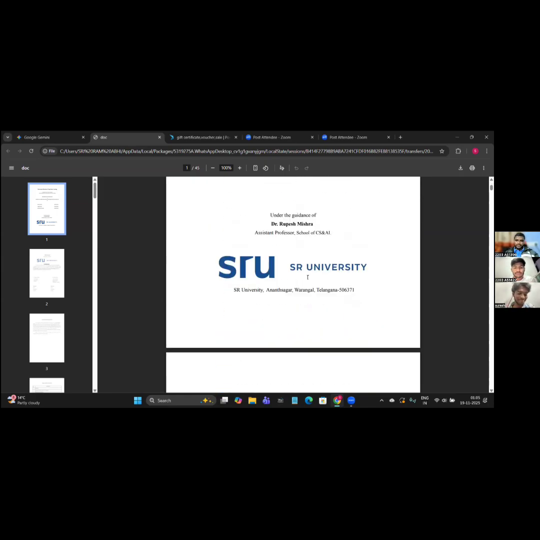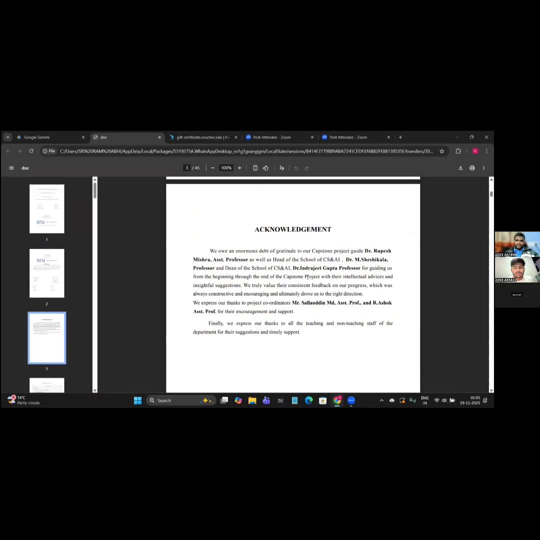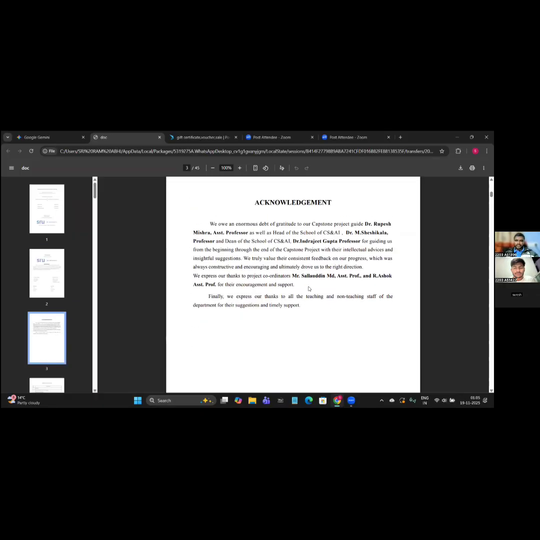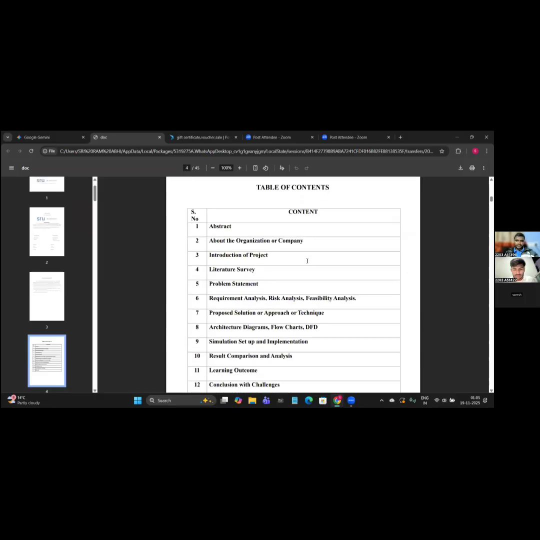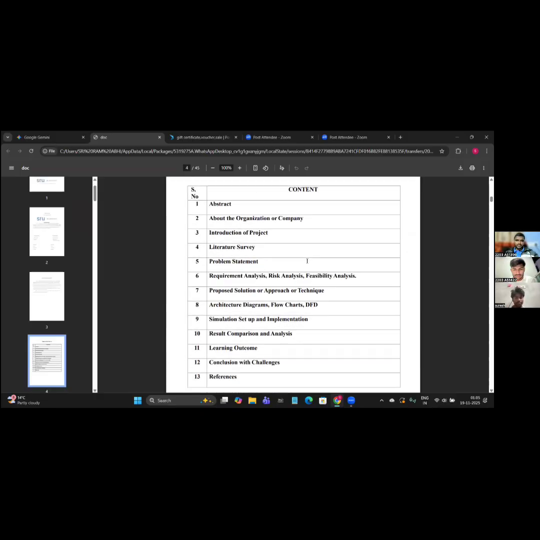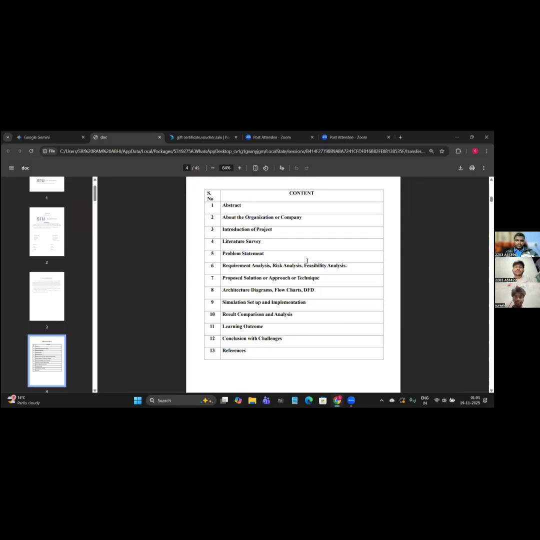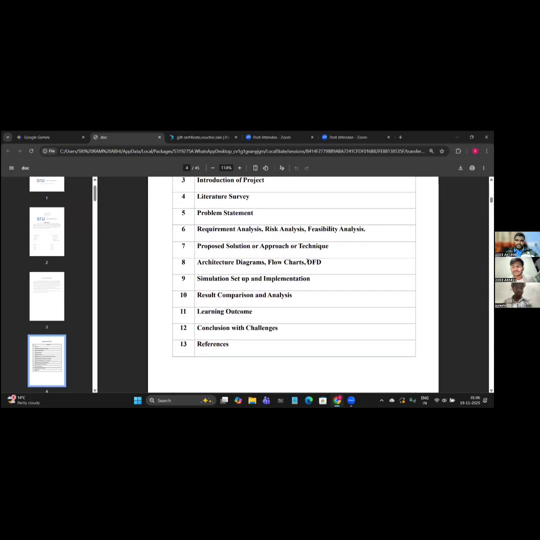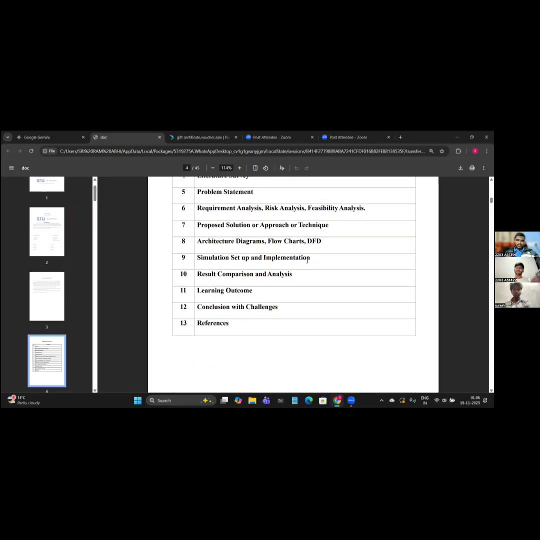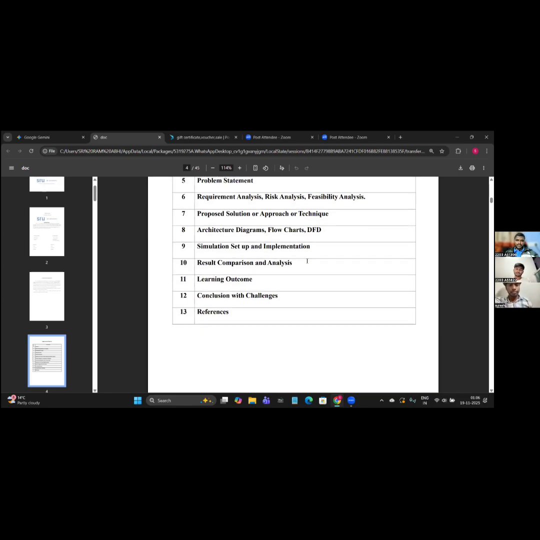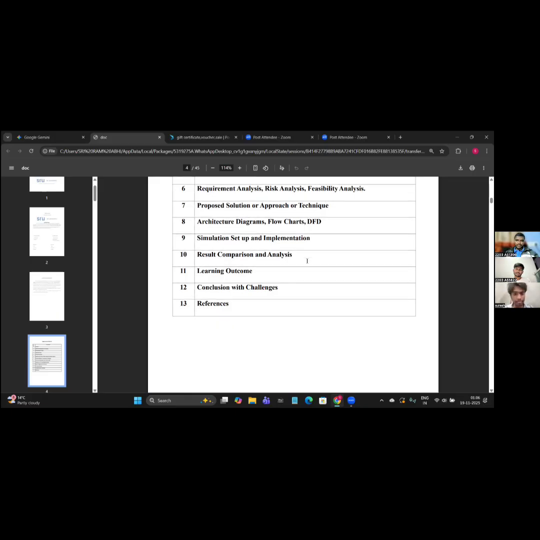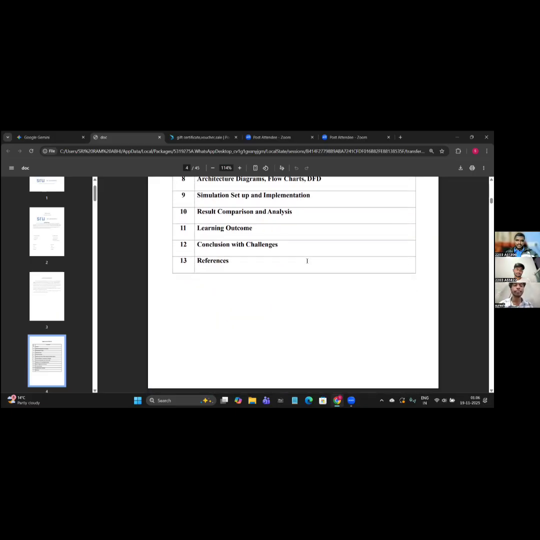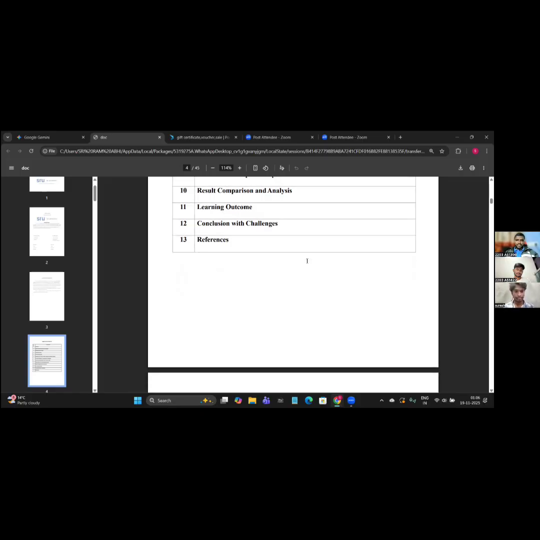So let us go to the acknowledgement, the documentation guidelines which our college has shared. And here we can see the table of contents. Coming to the contents part, we can see the abstract, about the organization or company, introduction of the project, literature survey, problem statement, requirement analysis, risk analysis, and feasibility analysis, proposed solution or approach or technique, architecture diagrams, flow charts, DFD, simulation setup and implementation, visual comparison analysis, learning outcome, and conclusion with challenges and references.